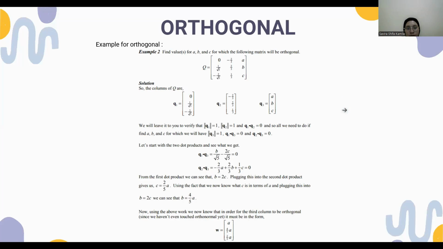From the first dot product, we can see that b equals 2c.